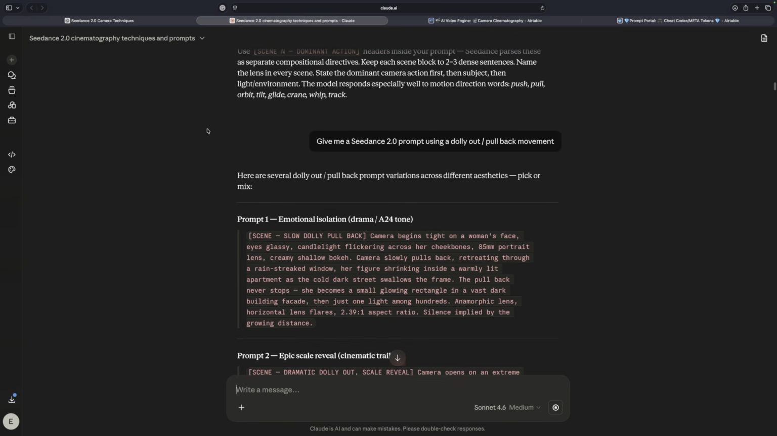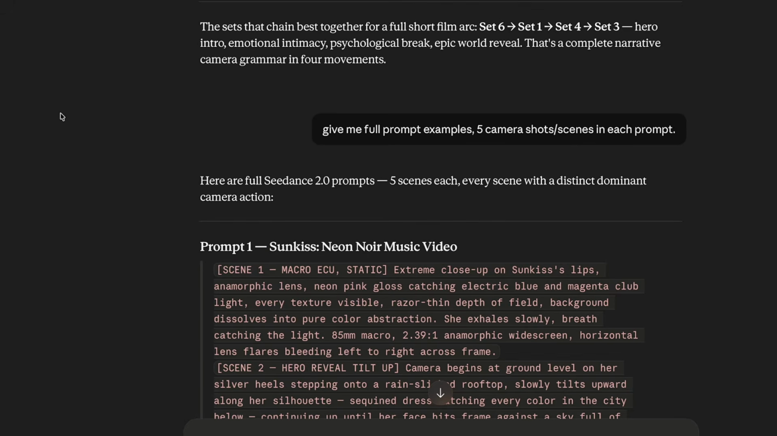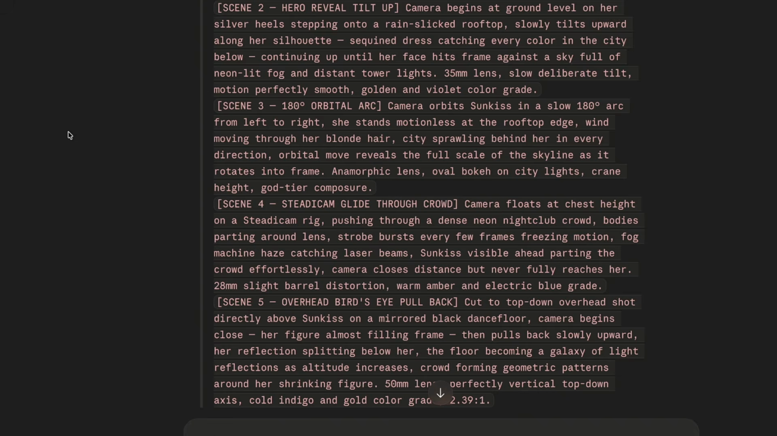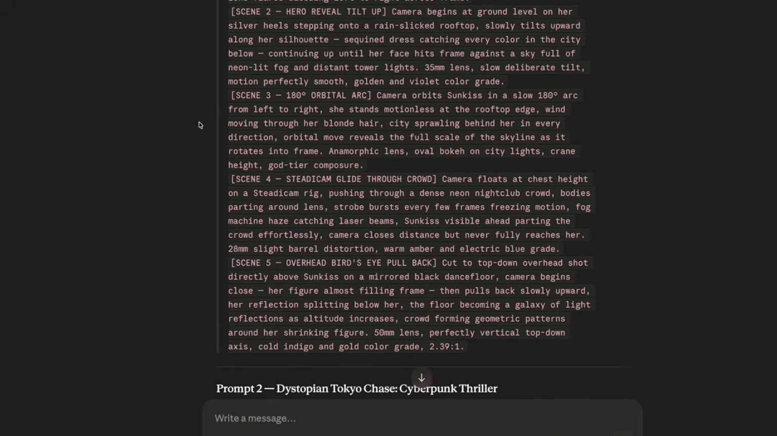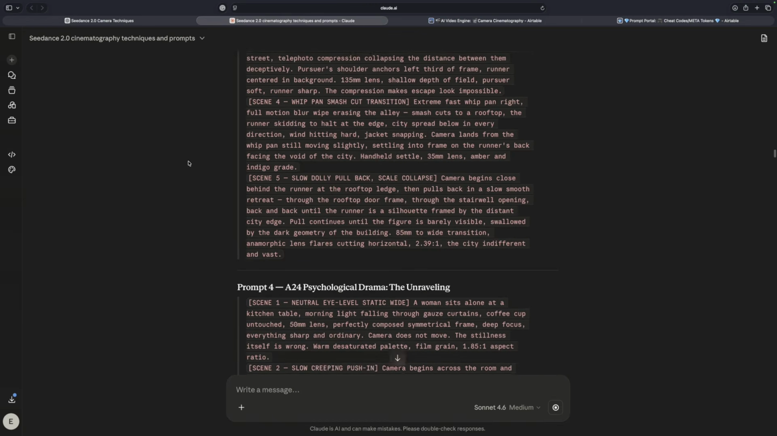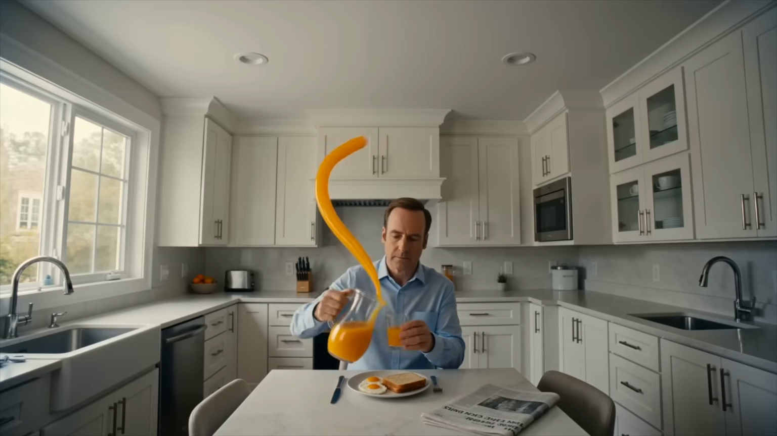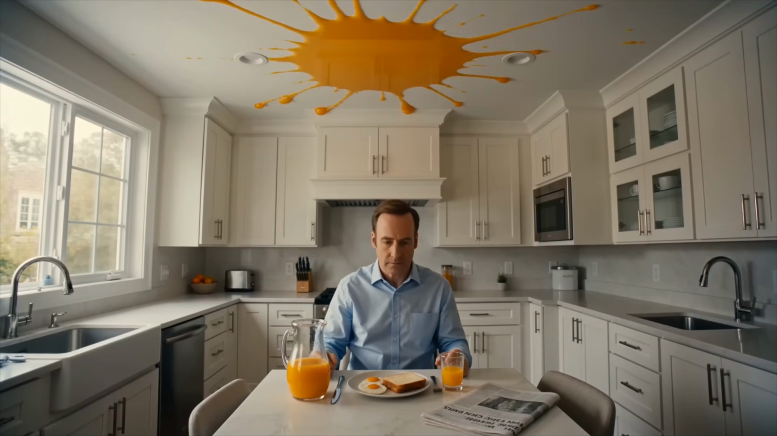Really good prompts. Now again, just like ChatGPT, I said, give me full prompt examples, 5 camera shots and scenes for each prompt. And now here we go. Even better right here, a little bit more detailed than ChatGPT.